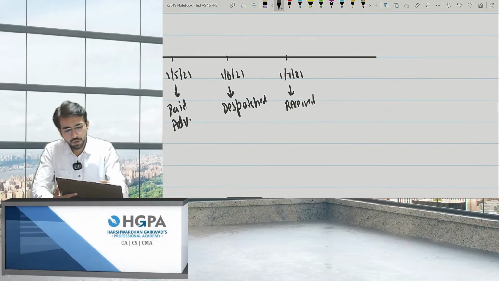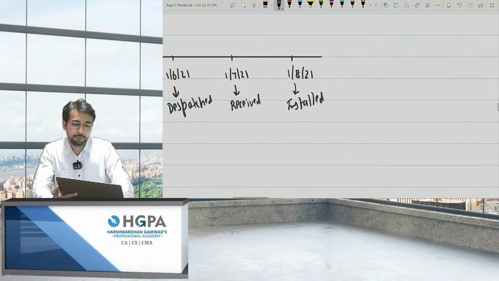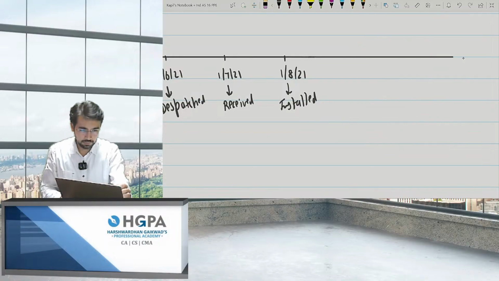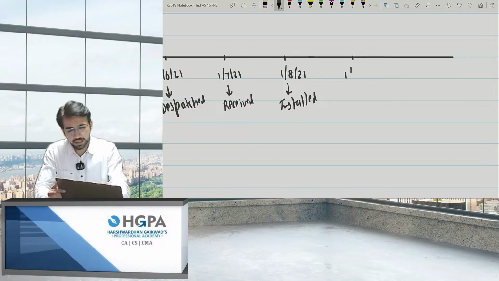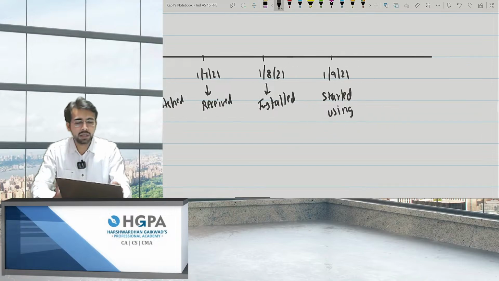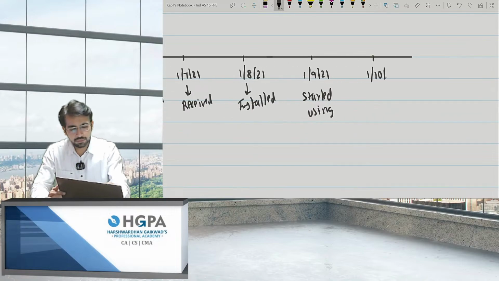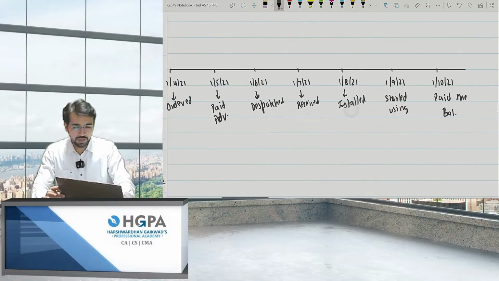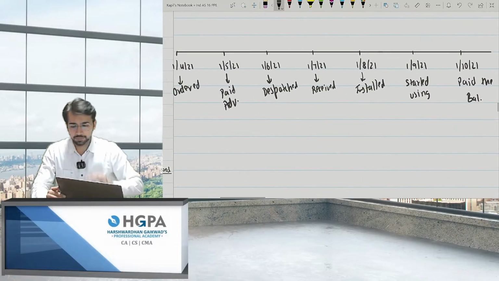On 1/8/21, the machinery got installed. On 1/9/21, I started using it, and on 1/10/21, I paid the entire balance amount. So there are a lot of dates now, from 1/4 to 1/10.